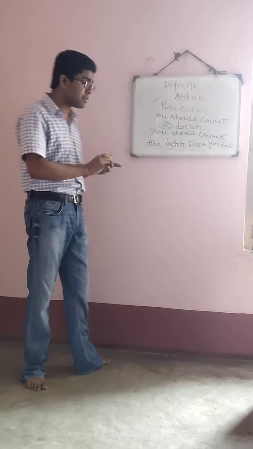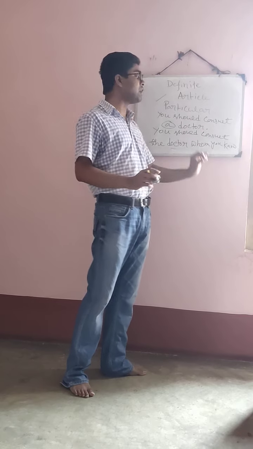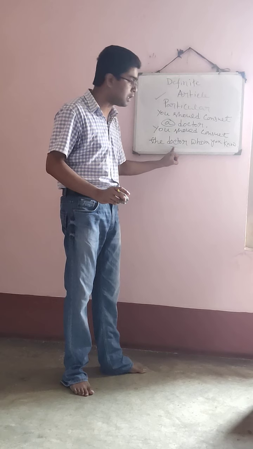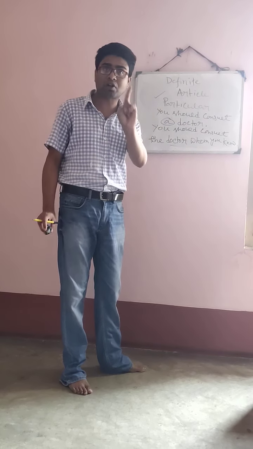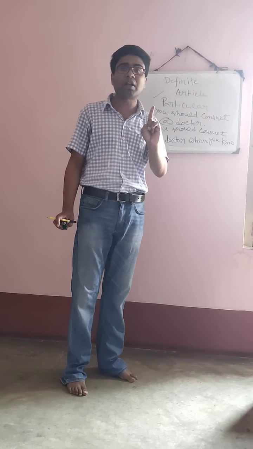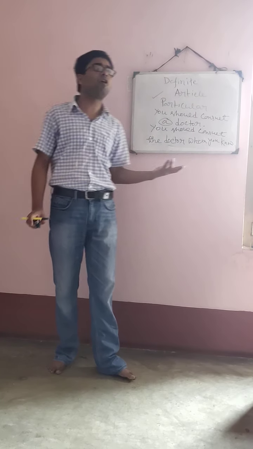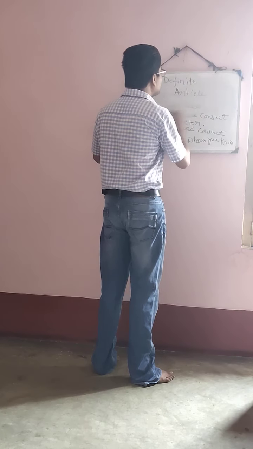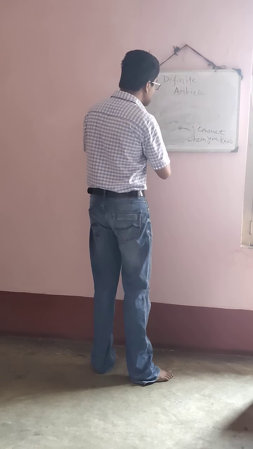But in the second sentence, look how I am telling the sentence. You should consult the doctor whom you know. Here I am talking about a particular doctor. That doctor is familiar to the speaker. One particular doctor I am talking about. So when I talk about one particular thing, or particular things in plural number, that is called definite article. So the word definite means when you talk about any particular or specific thing.